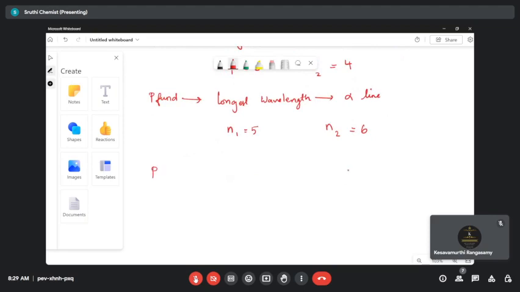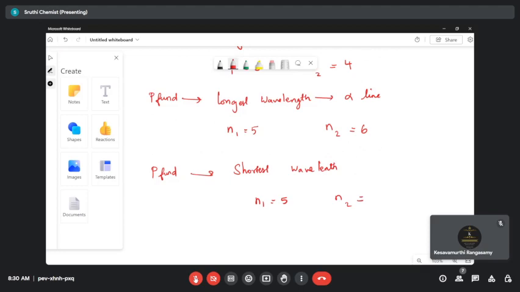Let's do the Pfund series again, but instead of the longest wavelength we are going to do the shortest wavelength. Now what is the n1 value again for the Pfund series for the shortest wavelength? The n1 value will not vary because that's your starting point. All the electrons are coming from the higher energies to the fifth state. Ma'am, 5. Very good. It is 5, because all the electrons jump from the higher energies to the fifth state, right? So n1 value is equal to 5. Now tell me what is the value of n2 for the shortest wavelength?